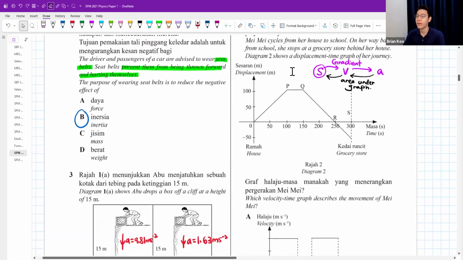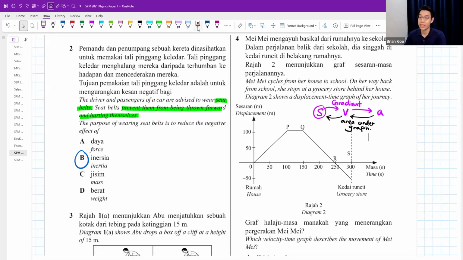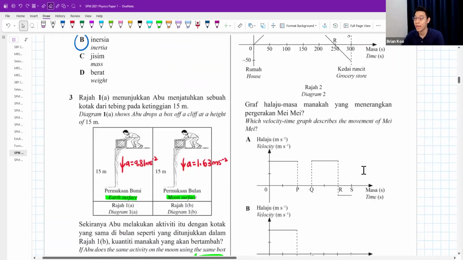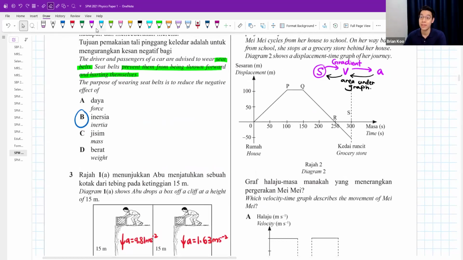Okay, right. So the question is, what is the gradient here? It's definitely a positive value that keeps going up. This is a fixed positive gradient. You want to go and calculate also can, but I don't think you need to. Here, the gradient is 0. If a graph is going up, it's a positive gradient. If a graph is going down, the gradient is a negative value.